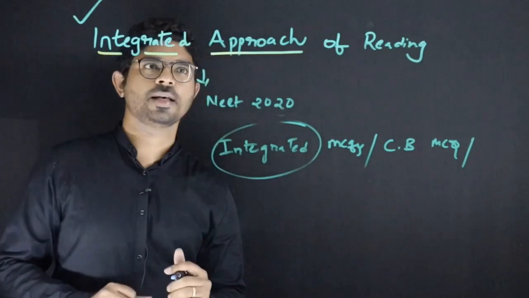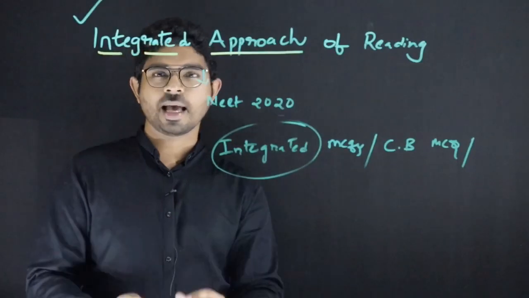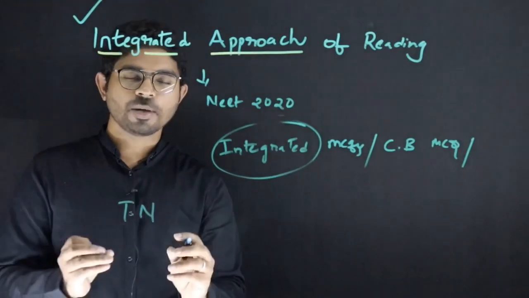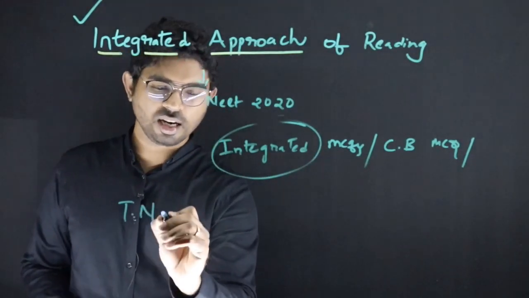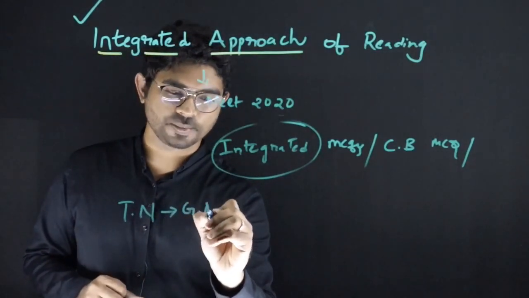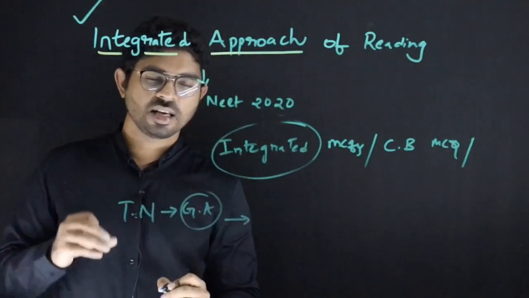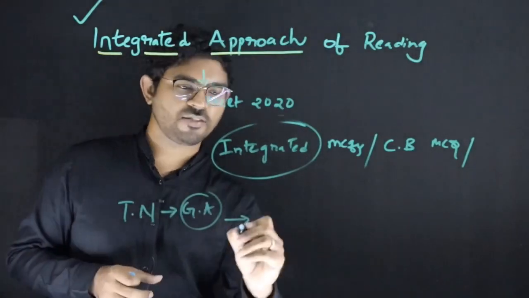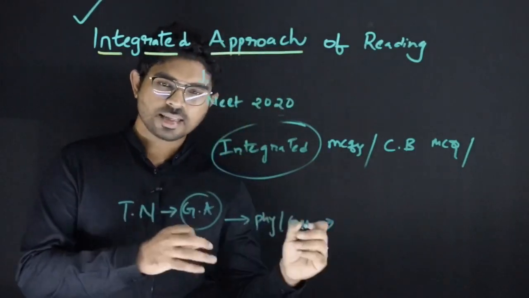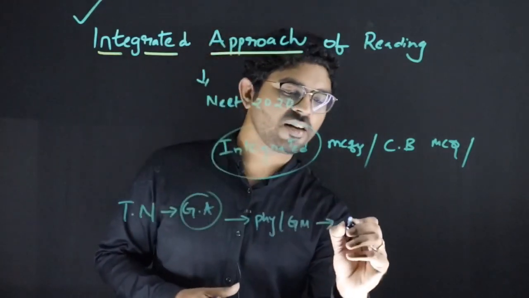For example, I can give a simple example. A patient has approached the department, and upon examination of his trigeminal nerve, one of the branches is damaged. Here you have to know the branches of the trigeminal nerve first of all, that is your general anatomy part. Then upon examination, there was a deviation. Examination of the trigeminal nerve comes under physiology or general medicine. So upon examination, there was an abnormality related to one branch of the trigeminal nerve, and these are the clinical features which are seen in this case.